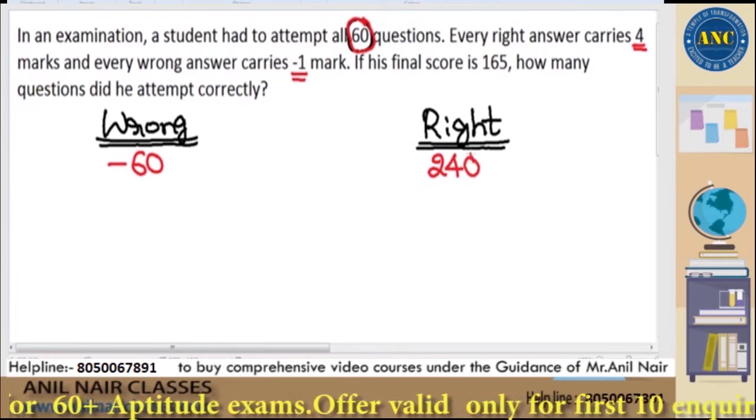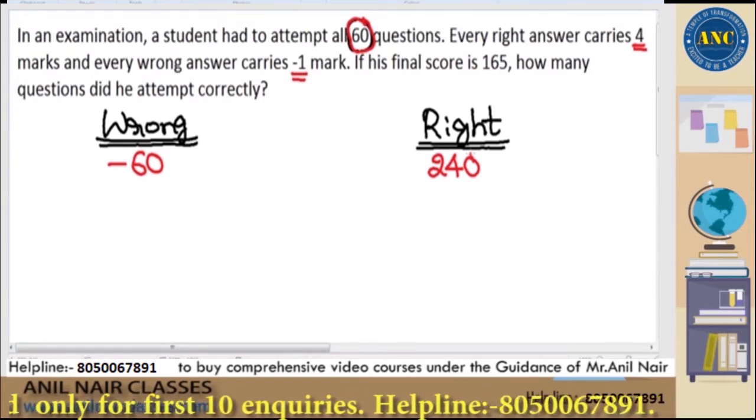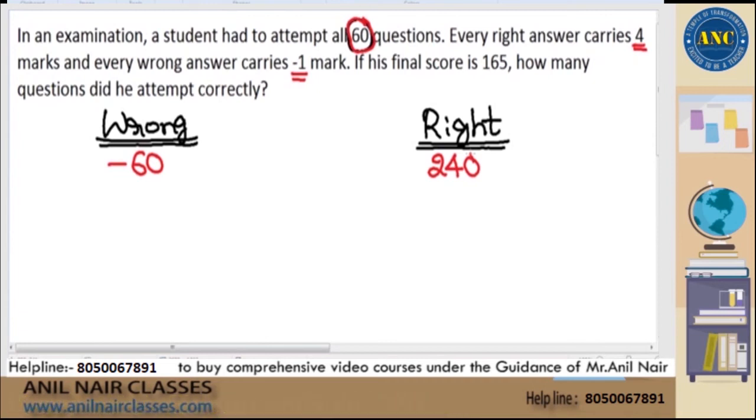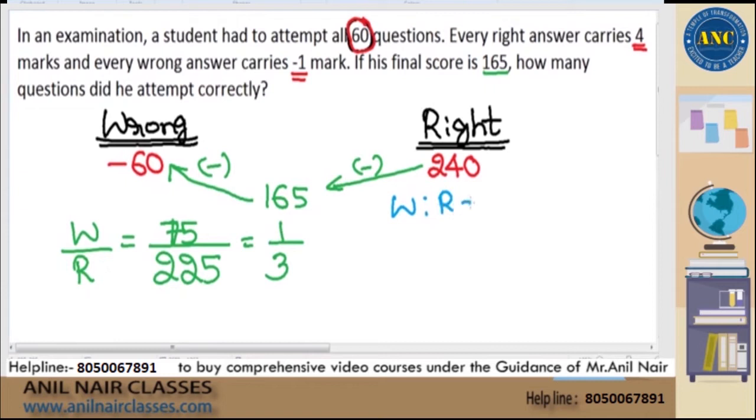But he did not make every question incorrect, nor every question correct. There are some wrong questions and some right questions. Therefore, the final score is not minus 60 or 240, but 165. Apply allegation. Wrong by right is nothing but 240 minus 165, which is 75, divided by 165 minus of minus 60, which is 165 plus 60, 225. Wrong by right is 1:3. That means wrong is to right is 1:3.